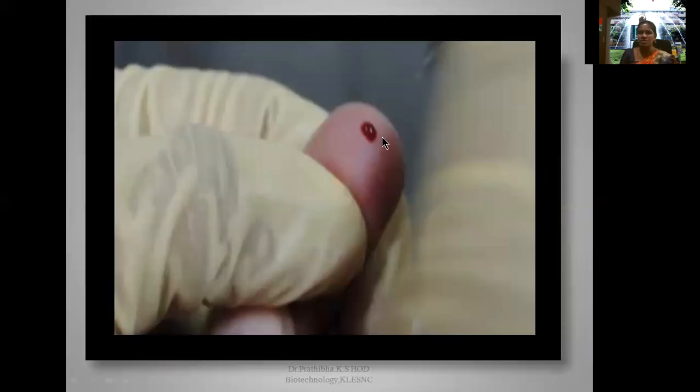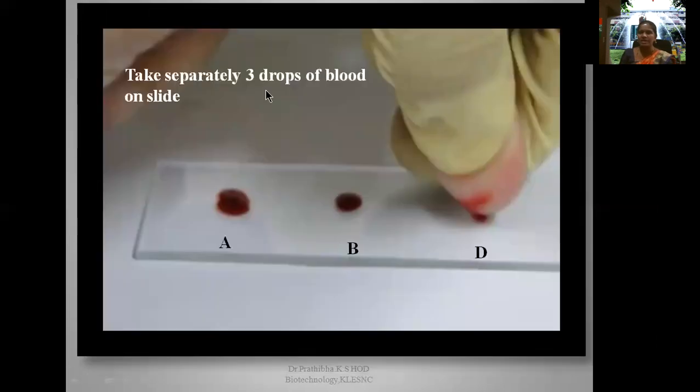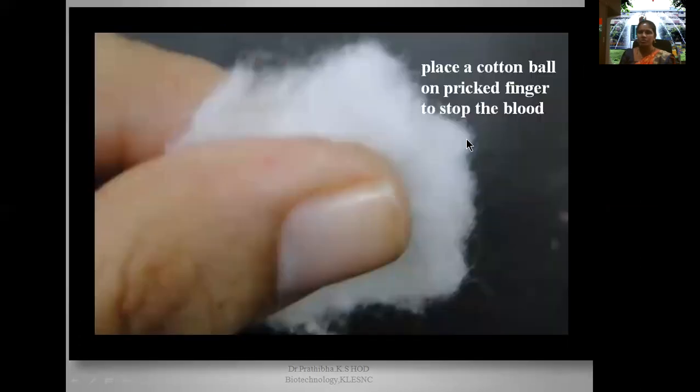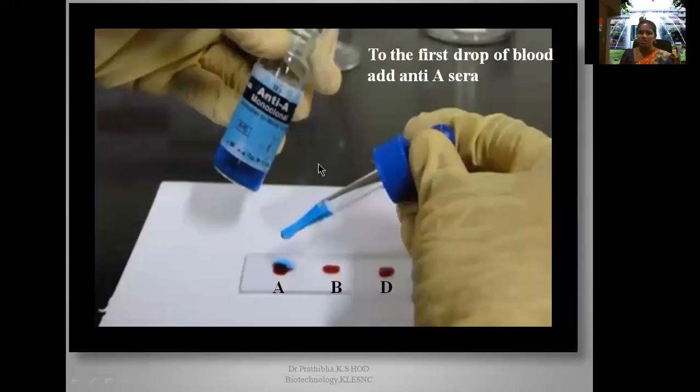If possible, remove the first drop of the blood. Then you can use the second, third, and fourth drops for your blood grouping. Okay, take 3 drops of blood separately on the slide. In the circles where you have written A, B, and D, there you can drop these 3 blood samples. Okay, drop of the blood. Place a cotton ball on the pricked finger to stop the bleeding.